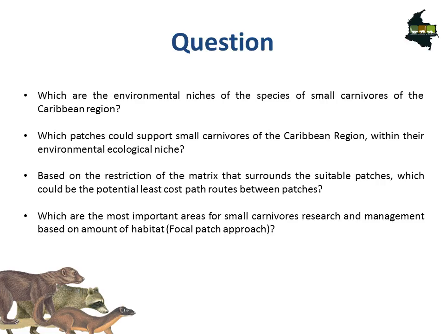We will try to answer some questions for each of the small carnivore species of the Caribbean. The first is which are the environmental needs of the species? The second one is which patches could support the small carnivores in the Caribbean region within their environmental ecological niche? The third is, based on the restriction of the matrix that surrounds the suitable habitat, which could be the potential least cost path route between patches? And the last one is to identify which are the most important areas for small carnivores research and management based on the amount of habitat that exists in the area.